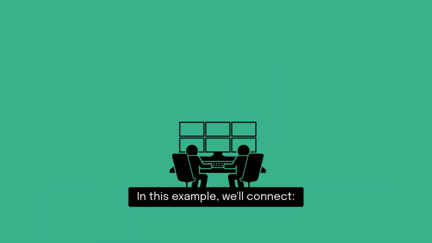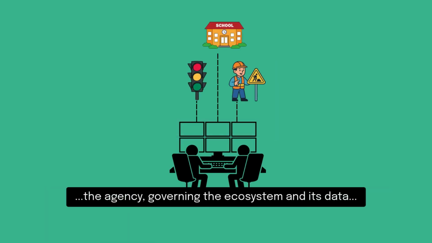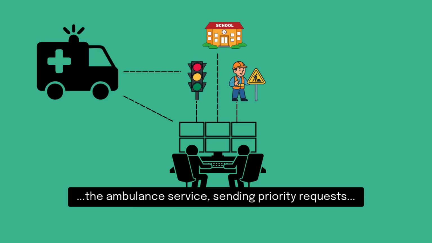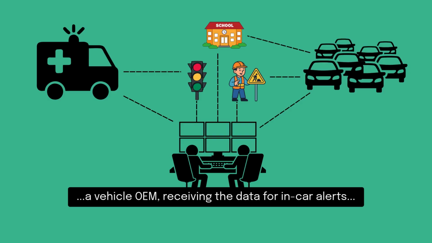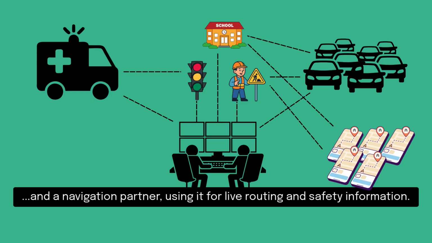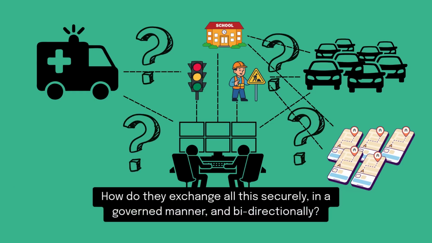In this example, we'll connect the agency, governing the ecosystem and its data. The ambulance service, sending priority requests. A vehicle OEM, receiving the data for in-car alerts. And a navigation partner, using it for live routing and safety information. How do they exchange all this securely, in a governed manner, and bidirectionally?